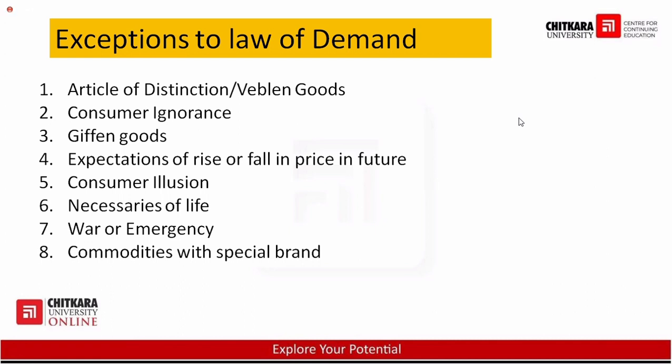Fifth, consumer illusion. Illusion is a kind of Bhram. So consumer illusion means that the consumer does not have exact knowledge about the product, or sometimes the customer feels that I have purchased the product at the right price, but actually it is not the right price.